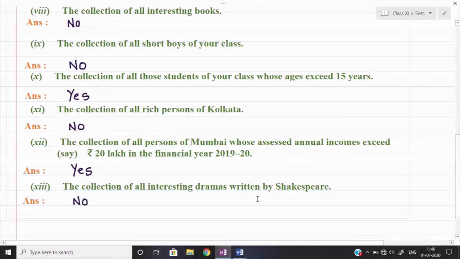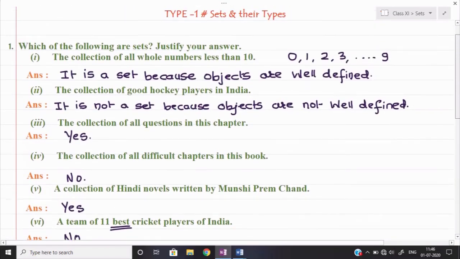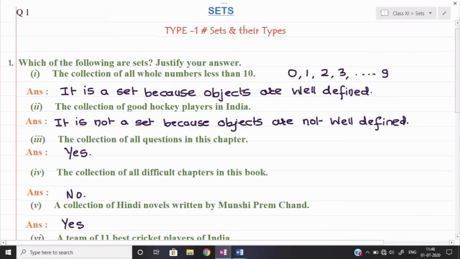I am keeping the session till here only. Today we have finished the definition of set and how to identify the given sets. Now you do one thing. Today you will try question number 1 given in exercise 1.1 of the NCERT textbook. Please try, and then if you can provide feedback, yes, the topic is clear to you, or if it is not clear, you let me know. We can discuss these things once again.